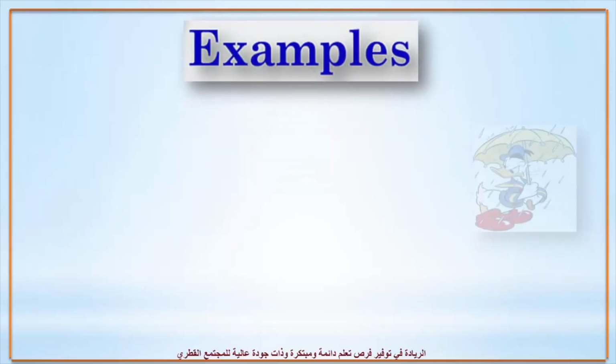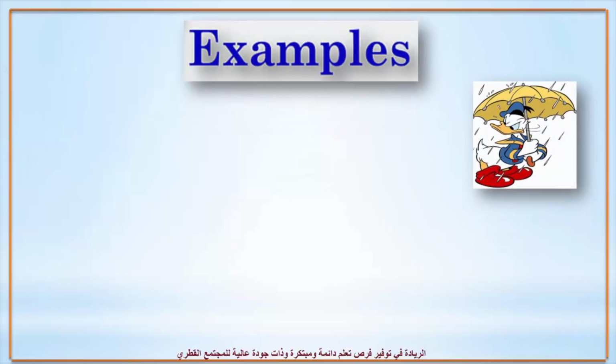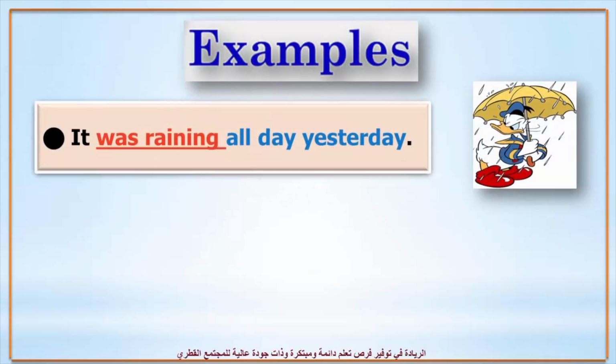Let's have a look at some examples. Look at the picture very well and read the example. It was raining all day yesterday. Pay attention to the words in red and the words in blue. Was raining because we have it, a singular subject. All day yesterday, time marker.